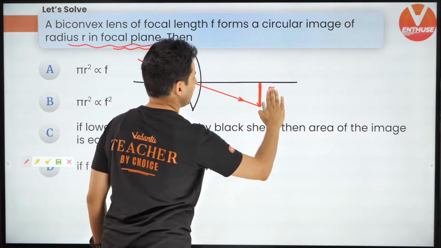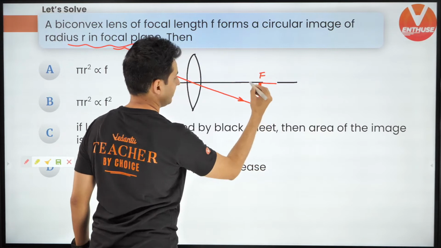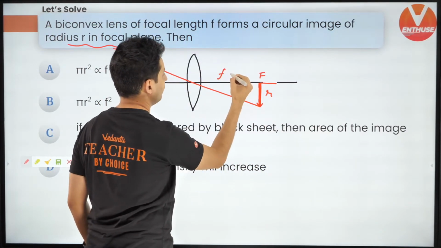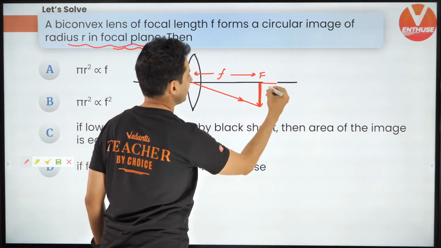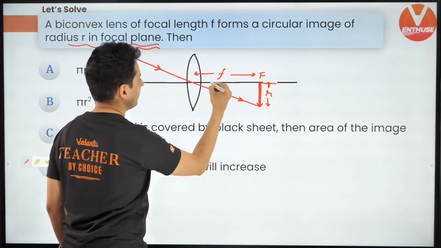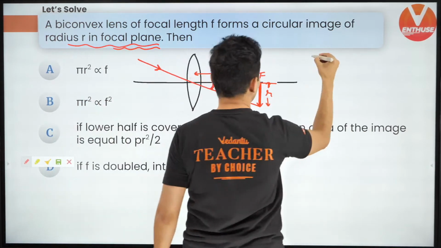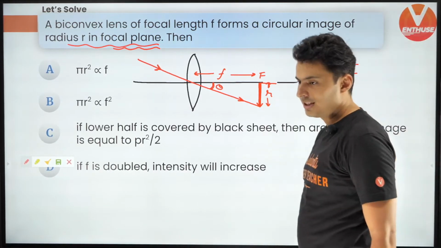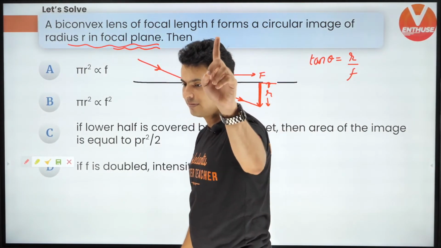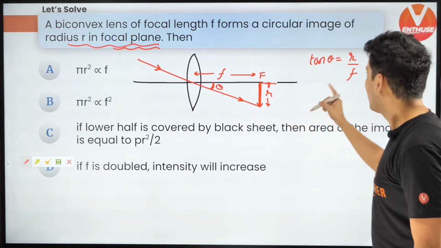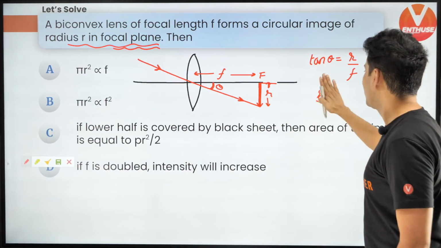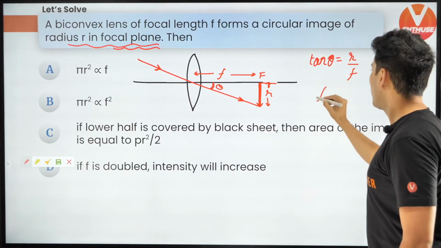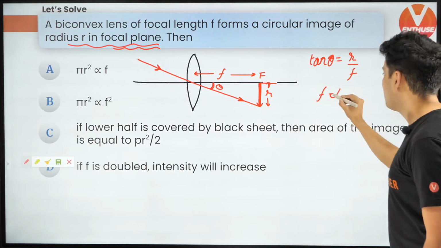So now think about it. If this is the focal point, this is the radius of that image, and this is the focal length. This is the value of r, and this is theta. So tan theta will be r by f. Isn't that true? Now just rearrange this. So tan theta is r by f, so f will be directly proportional to r.